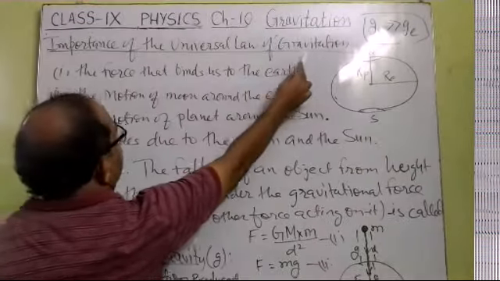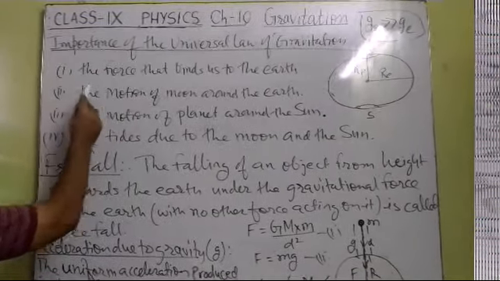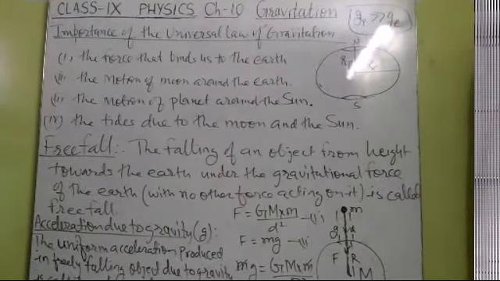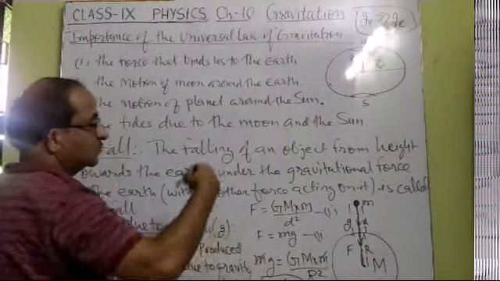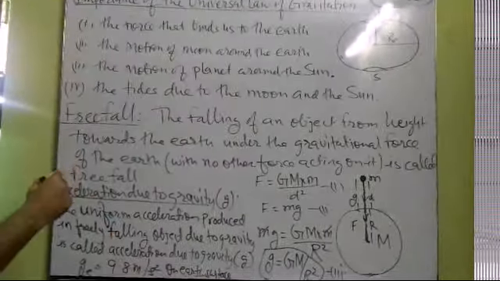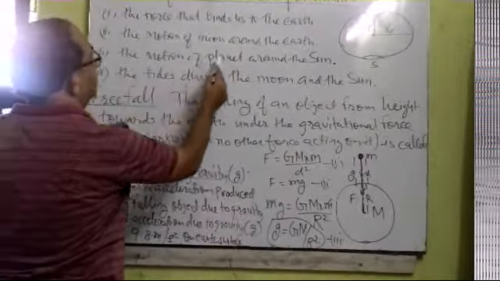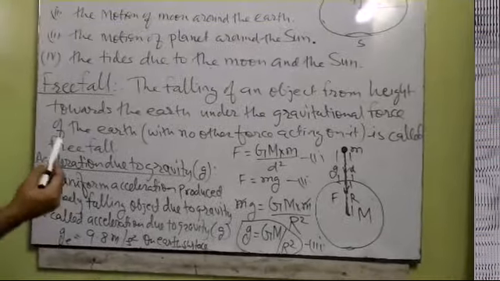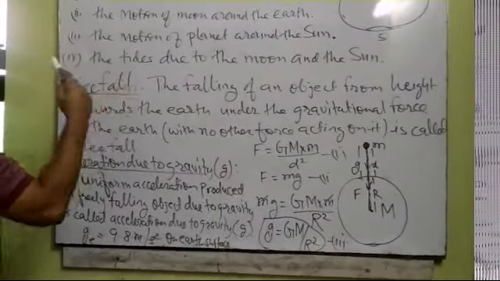Importance of the universal law of gravitation. There are various applications of the universal law of gravitation. Because of this force, we are bound to the earth. Because of this force, we survive on the earth's surface, otherwise we may float in the sky. Second, the motion of the moon around the earth. The moon revolves around the earth in a definite orbit by the centripetal force provided by the earth on the moon, and this centripetal force is due to the gravitational force. Third, the motion of the planets around the sun. All 8 planets revolve around the sun because of the gravitational force, the centripetal force provided by the sun to the different planets.